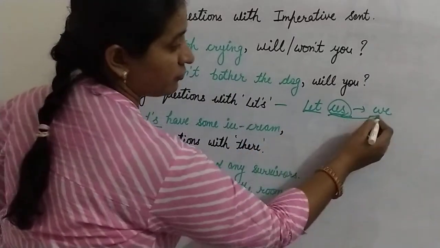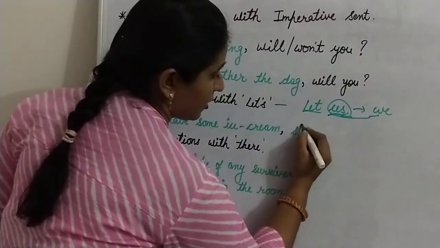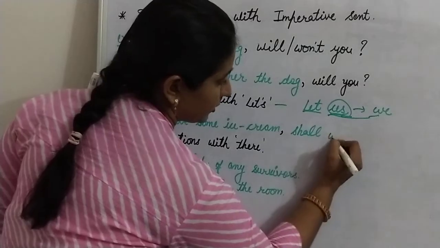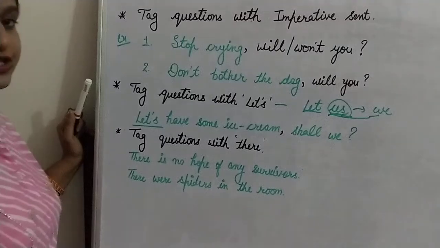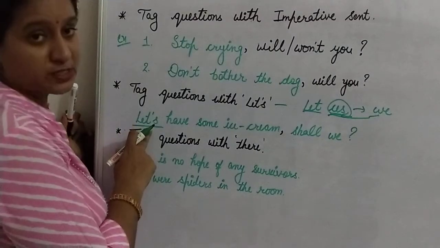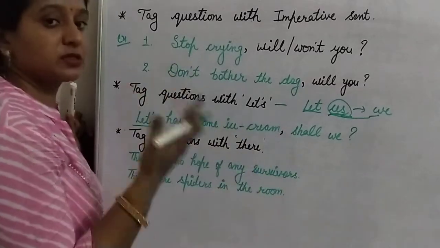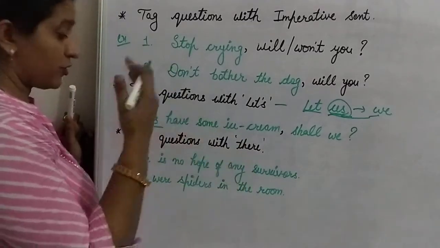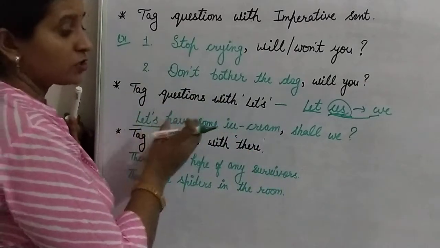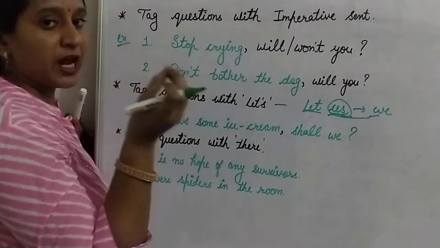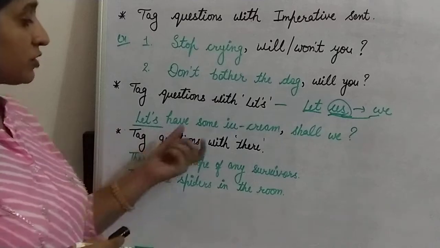Here for us, we is used, and at the last, the question mark. Shall we? For let's only, when you frame a question tag for a statement that has let's in the main statement, the question tag will always be shall we, and at the last, the question mark.